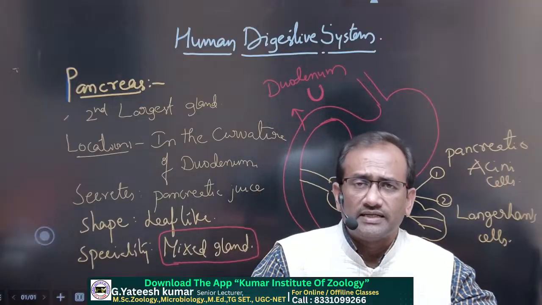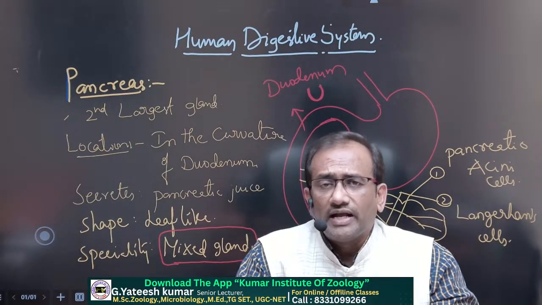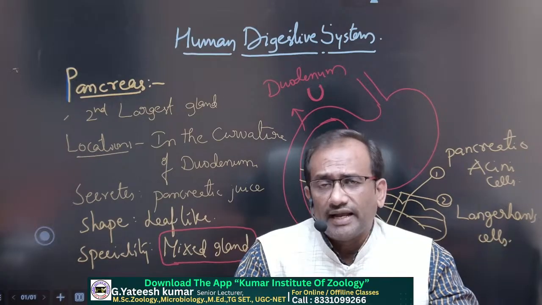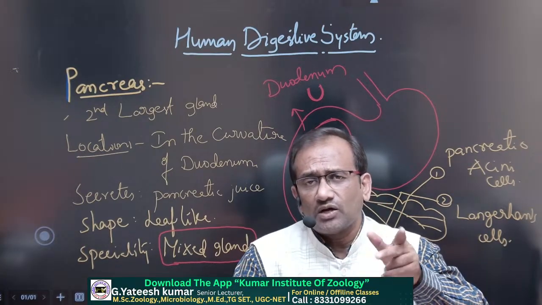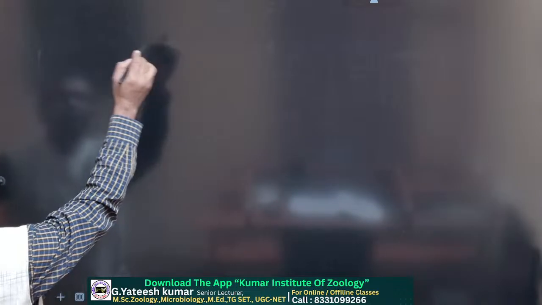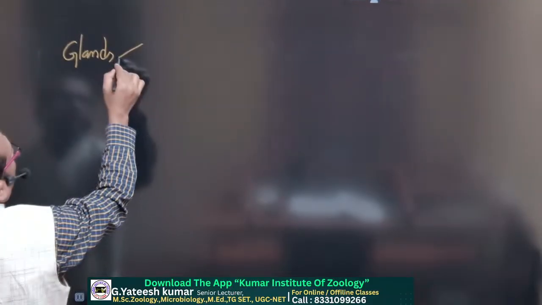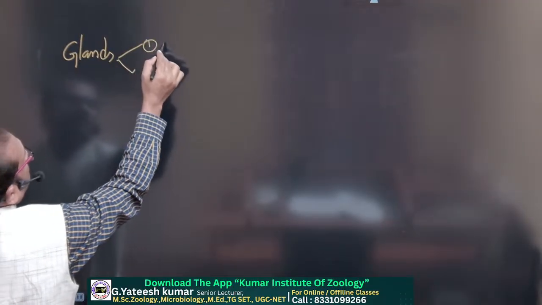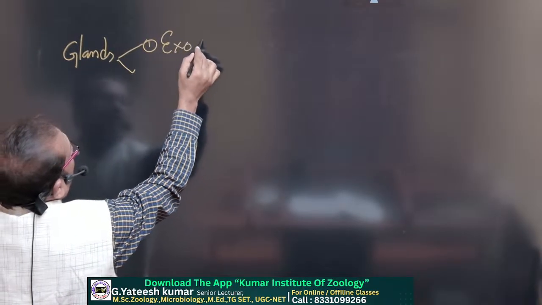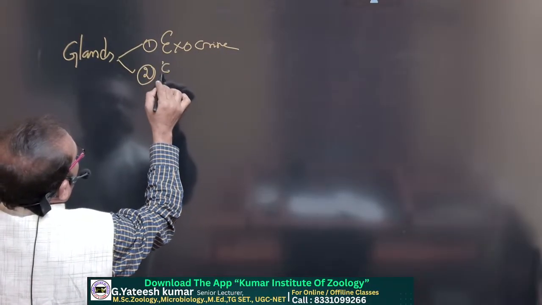If a gland secretes enzymes only, that gland is called exocrine gland. So in our body, glands are two types: one is exocrine glands, second one, endocrine glands.